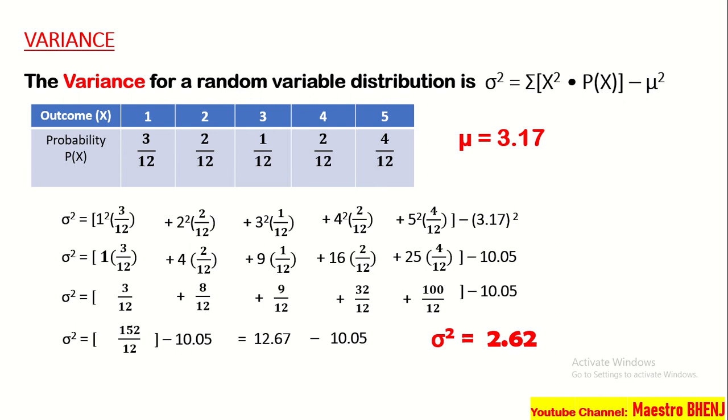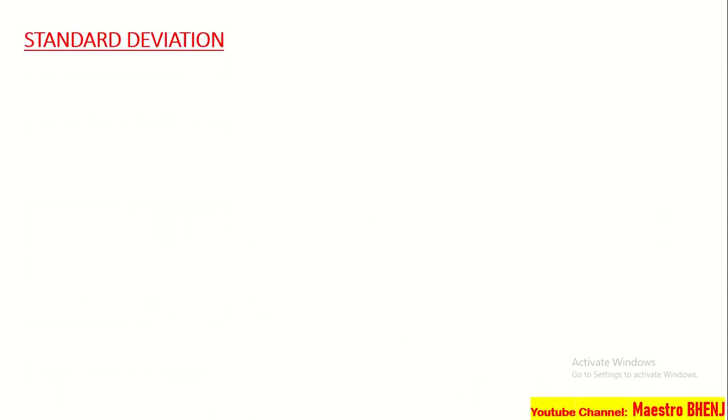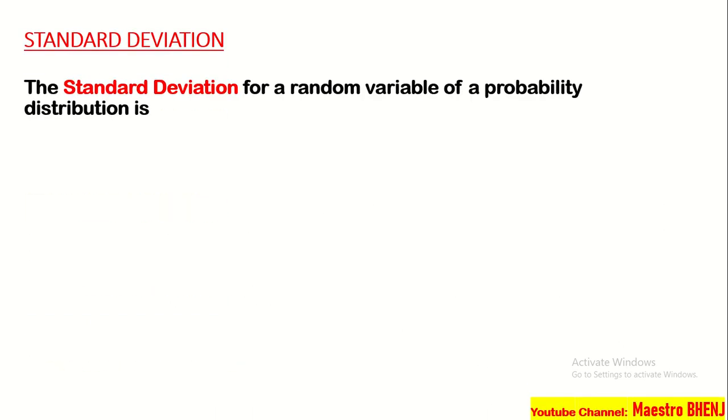Now, na-compute na natin ang mean at variance. Iko-compute na natin ang standard deviation. The standard deviation for a random variable of a probability distribution is, okay, ang ating formula is sigma is equal to the square root of sigma squared.